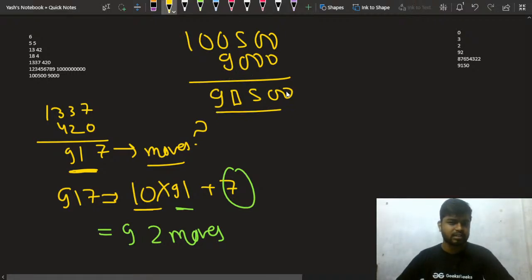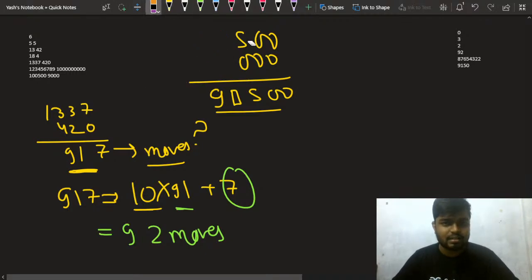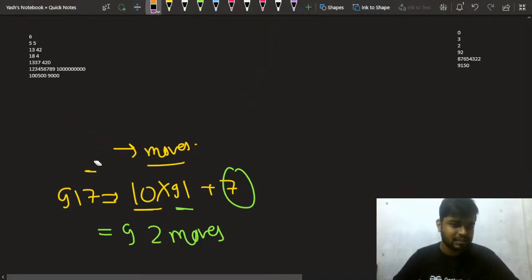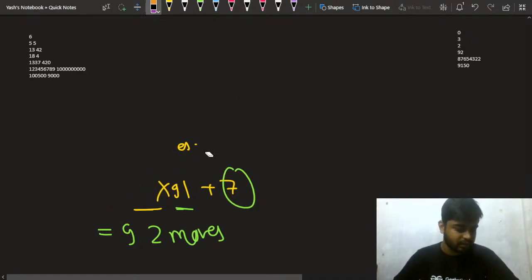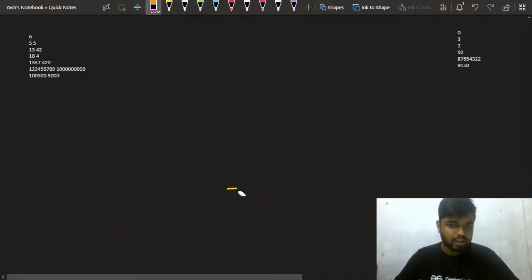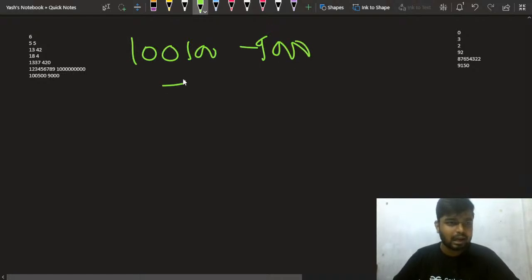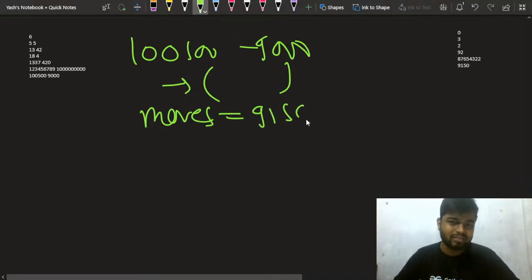What will be the number of moves for this? Can someone quickly tell me what will be the number of moves for the last case, so that we can move ahead? If you try to subtract this, you will get the number of moves. So the number of moves will be nothing but 9150. You can try to calculate it.